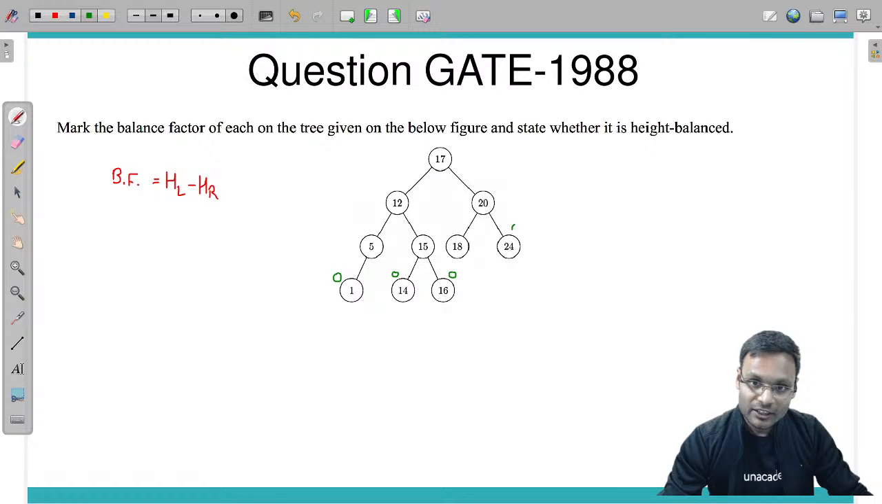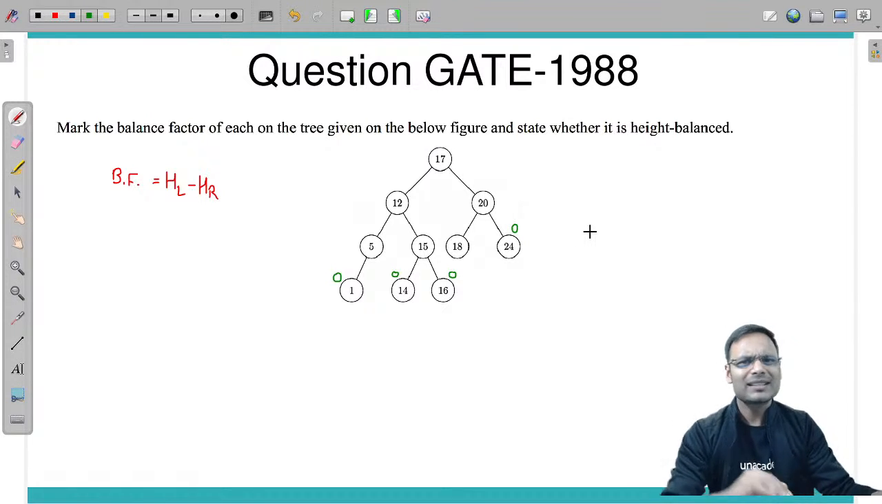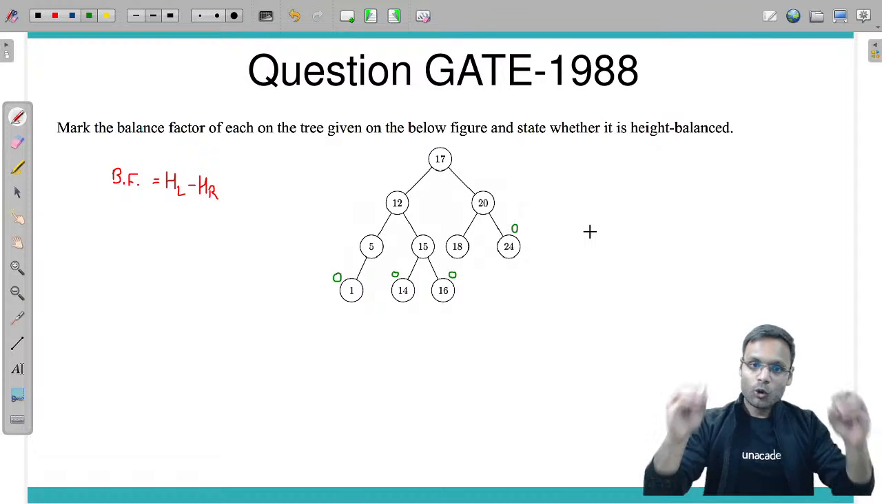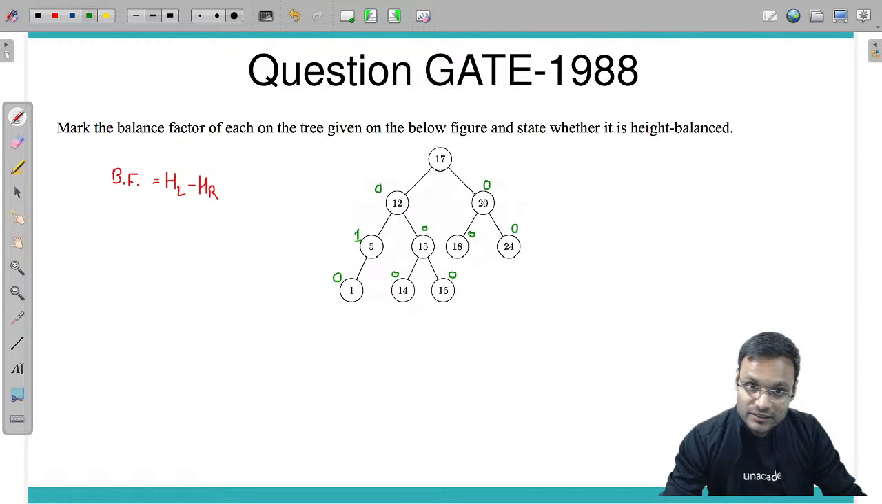Why? Because left and right subtree both are empty, same height, whether you consider 0 or -1. Consider any definition. For 5, the height difference from left to right is 1. For 15, left and right have the same height, difference is 0. For 18, difference is 0. For 20, difference is 0. Height is the same. For 12, height here and here is the same, difference is 0. Height here is 1 more than this, so the height difference is 1.